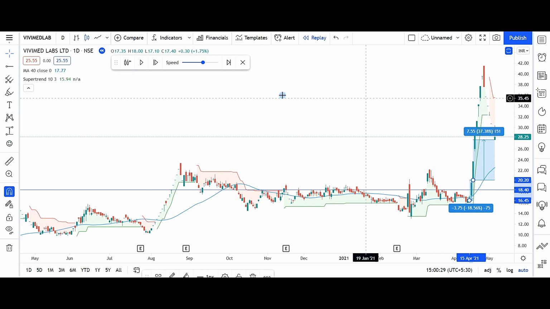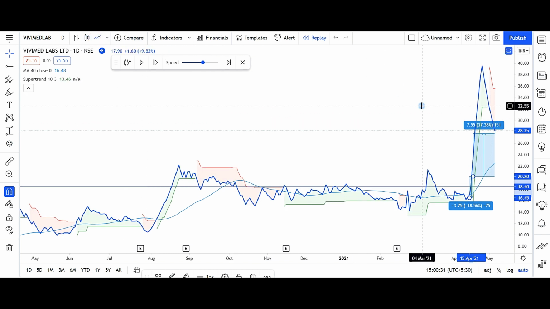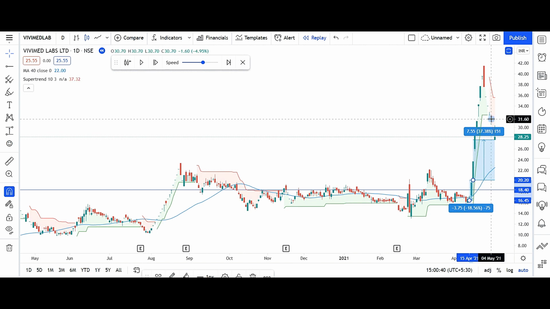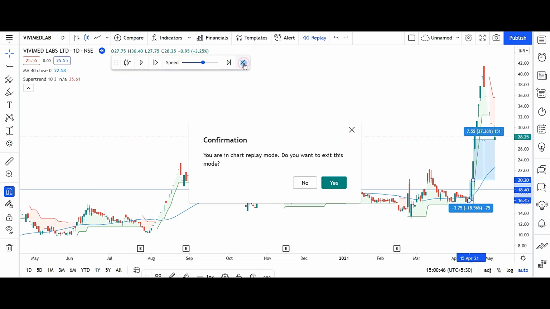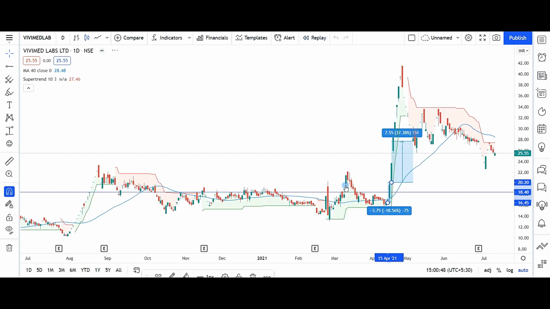And here on the line chart, somebody will say that exit was here and you can exit at this point, but it is not a true exit because there was no trading, it was lower circuit. We have to exit at this point. I think this is adequate information to test how back testing is done, forward testing is done, and how to check the results of a particular strategy.